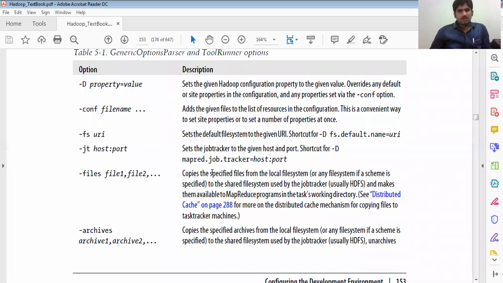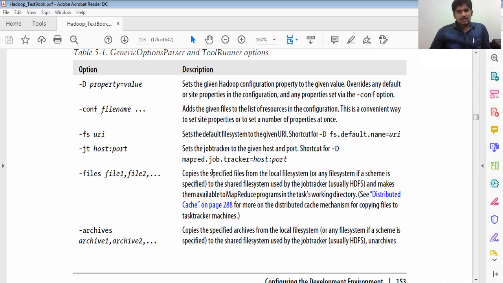This copies the specified files from the local file system, or any file system if a scheme is specified, to a shared file system used by the job tracker, usually HDFS, and makes them available to MapReduce programs in the task working directory.